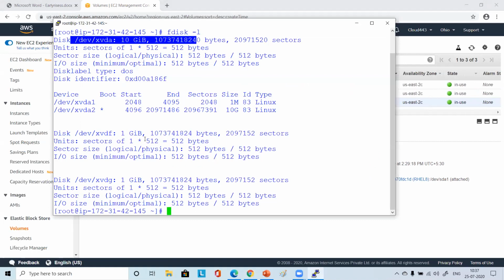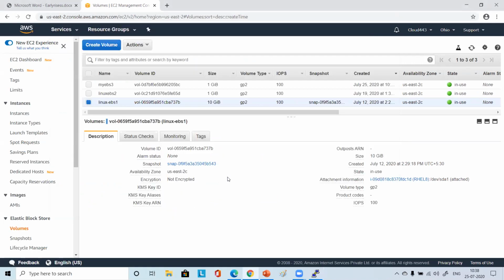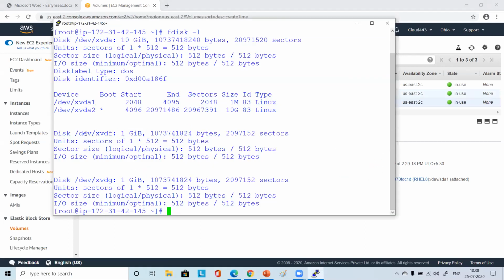Now you come back and see another thing. You will see another one, /dev/xvdf. All of you will have this one. I have one additional. So you will have 1 GB, this one 1 GB. So you have another one, right? So it will be pointing to that. Okay, this one. I have a third one also. I have one more. Fine.